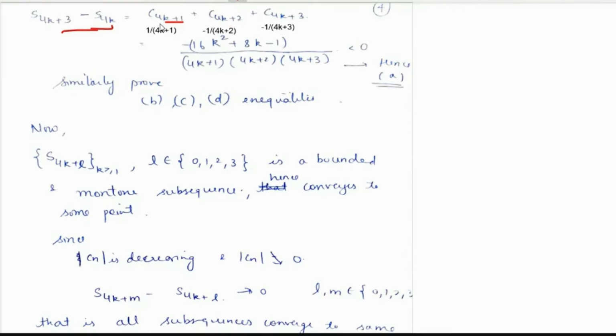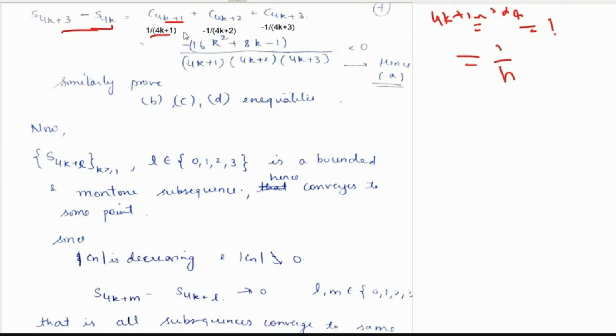That would be equal to 1 by n if n modulo 4 was 0 to 1, right? And 4k plus 1, if we take modulo 4, 4k plus 1 modulo 4 is 1, right? So this would be only 1 upon 4k plus 1. So what series will come? In the form 1 upon n, modulo 1 is there, then modulo 2, 4k plus 2 will come, modulo 4 that would be equal to 2, so minus 1 by n, and modulo 3 again minus.